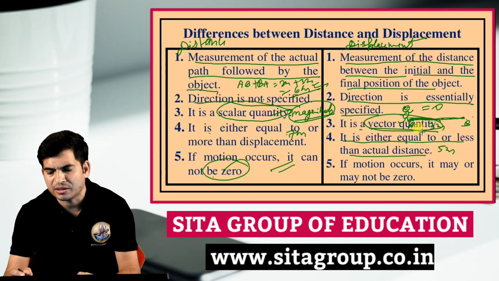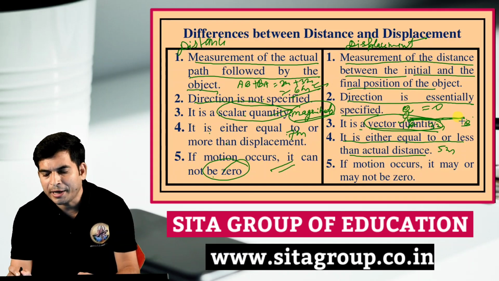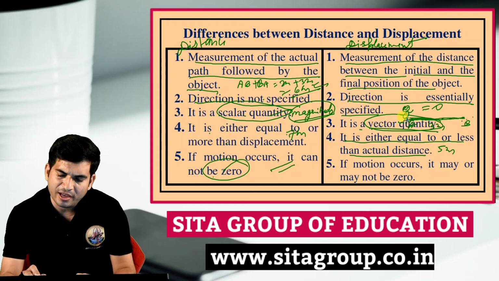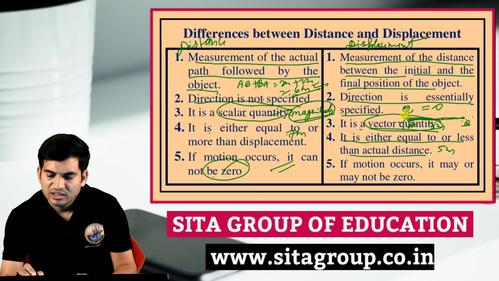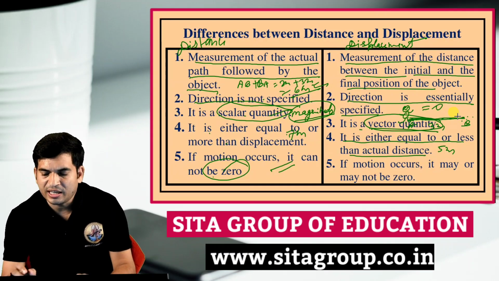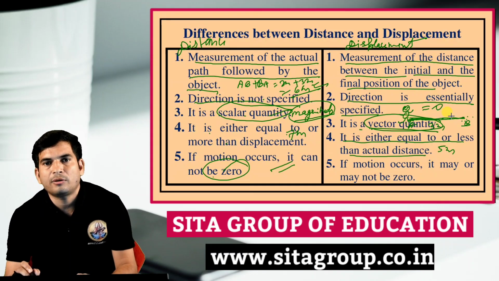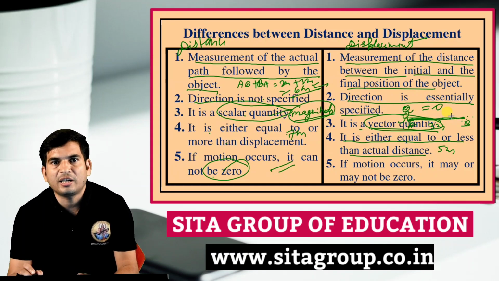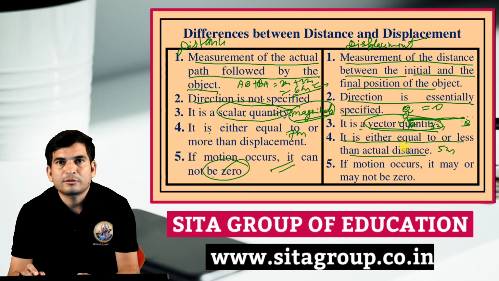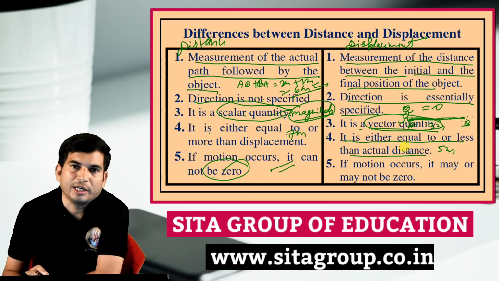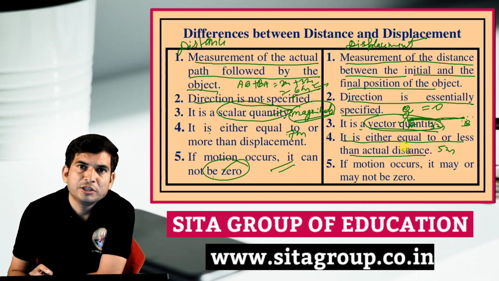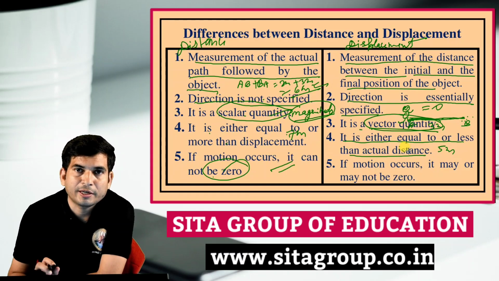Just now we have seen this boy A to B, then B to A. A to B 3 meter, B to A 3 meter, then 3 meter plus 3 meter is 6 meter. So displacement can be 0 here.